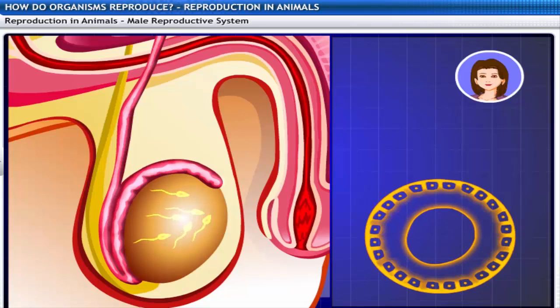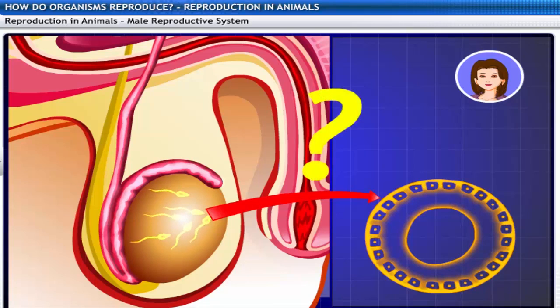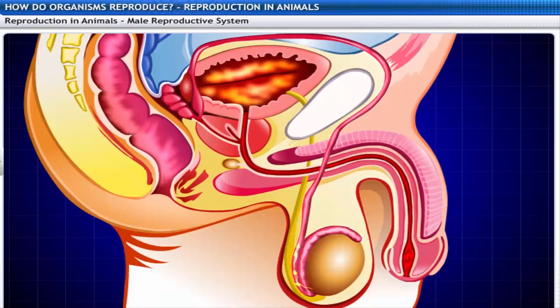But the other obvious question is, how does sperm end up meeting the egg if they are placed somewhere below the abdominal cavity? Like I said earlier, there are a lot of organs in the reproductive system that help sperm to develop and later travel to meet the egg.